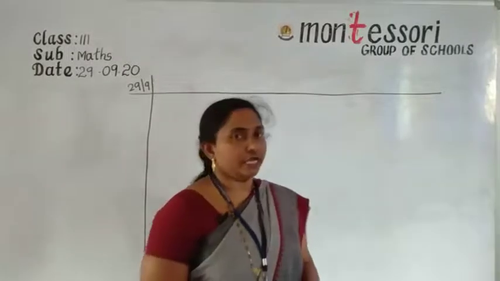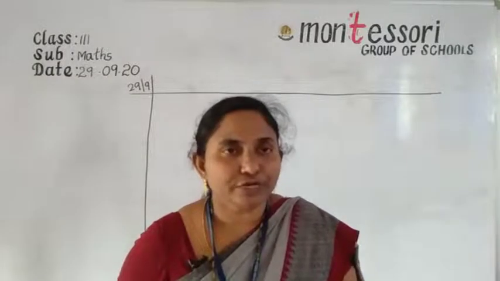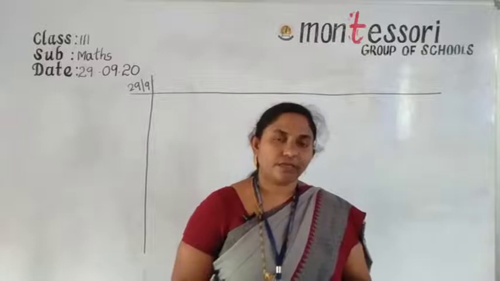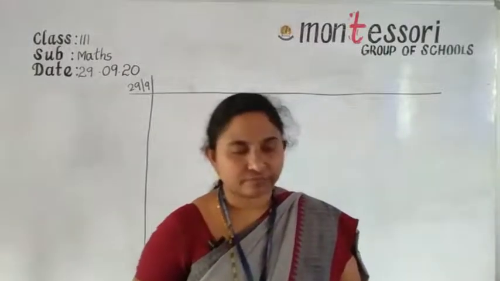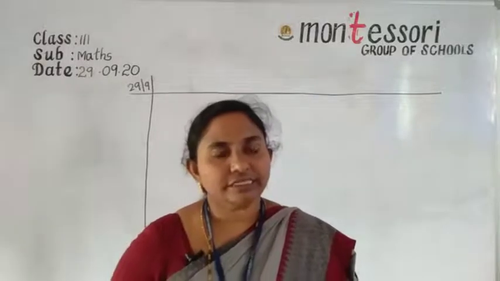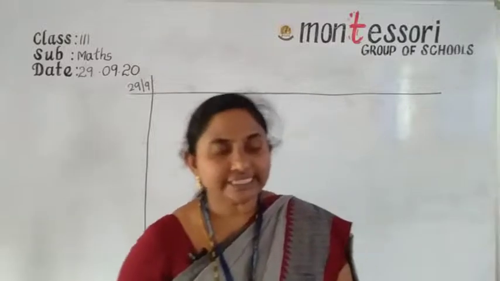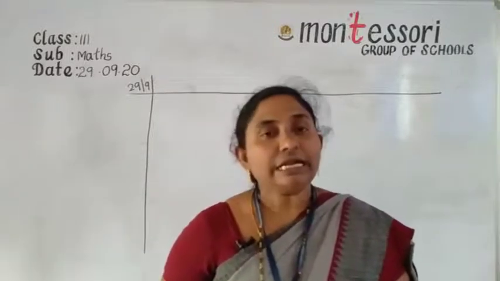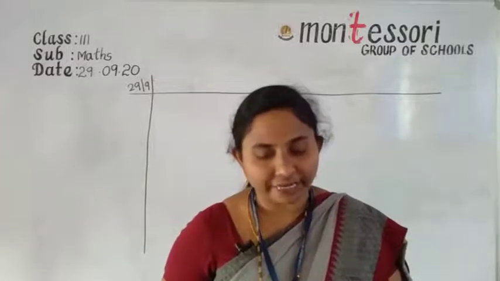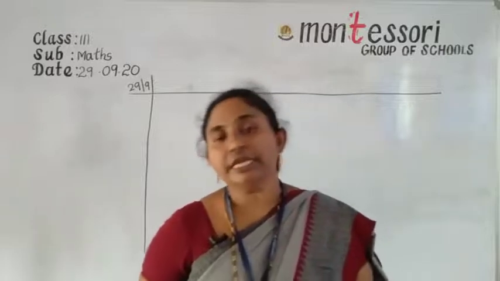Okay. So now all of you open your textbook, page number 6 and sixth question. The question is given like this: the distance between Delhi and Mumbai is 1407 kilometers. Write the distance in words.